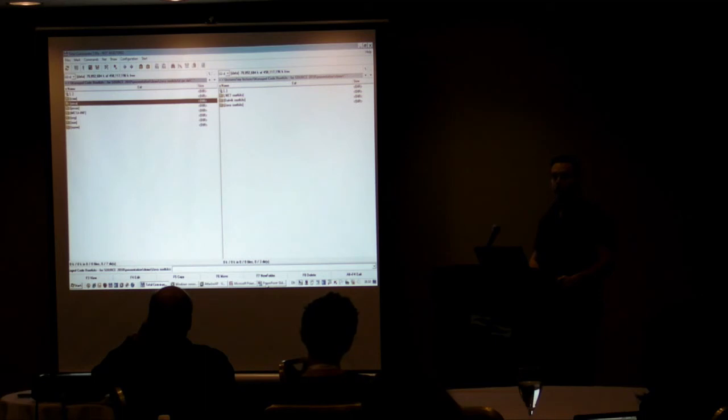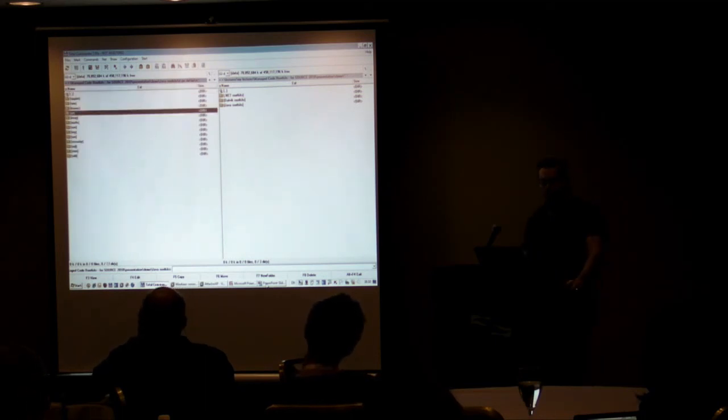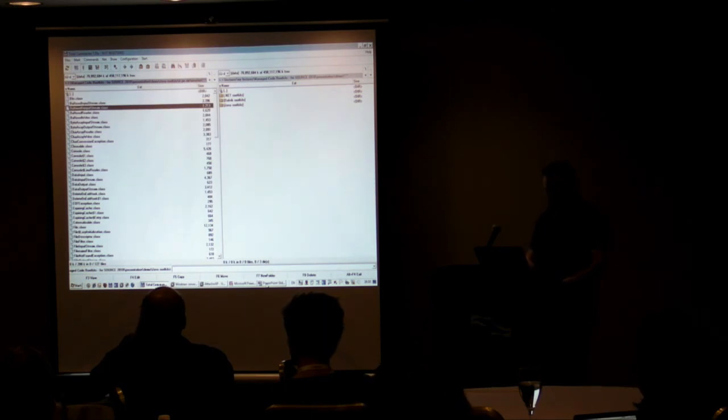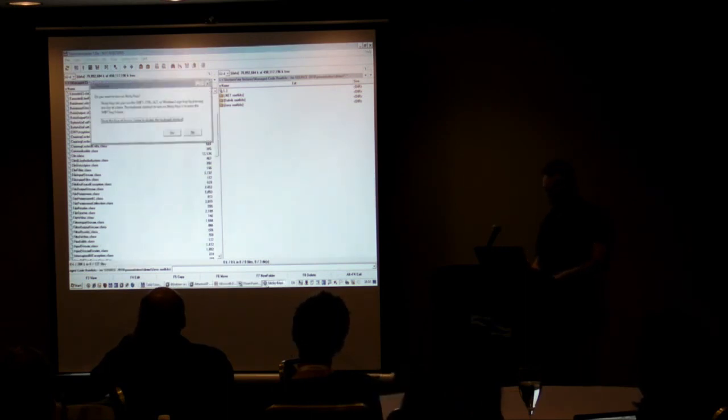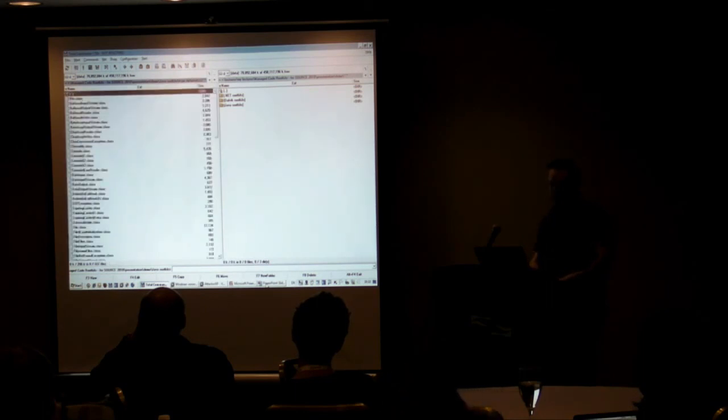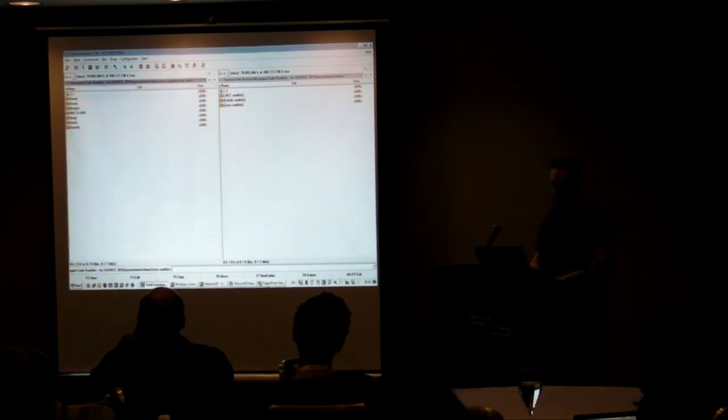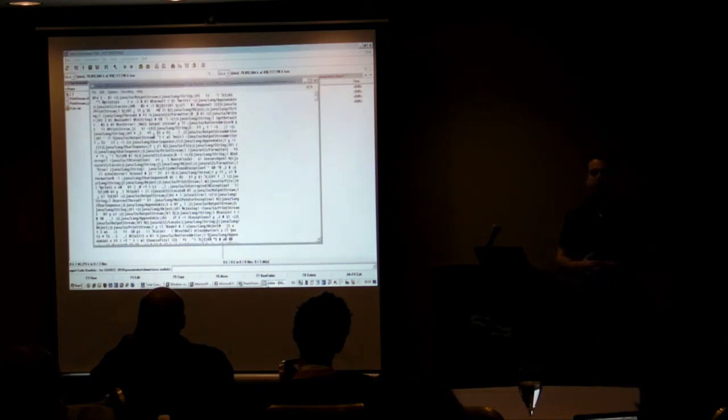And I'm going to the class that implements the file I/O. File I/O is in Java I/O. And over here, I have a file and I have a buffer. So I'm going to take the file outside. And after I've copied it outside, I have here now the class itself. But the class itself doesn't contain anything meaningful. It contains the Java bytecode. What I want to do is disassemble it.